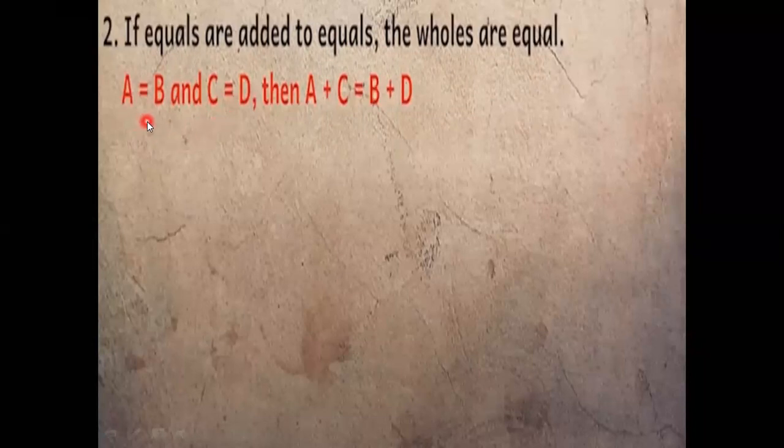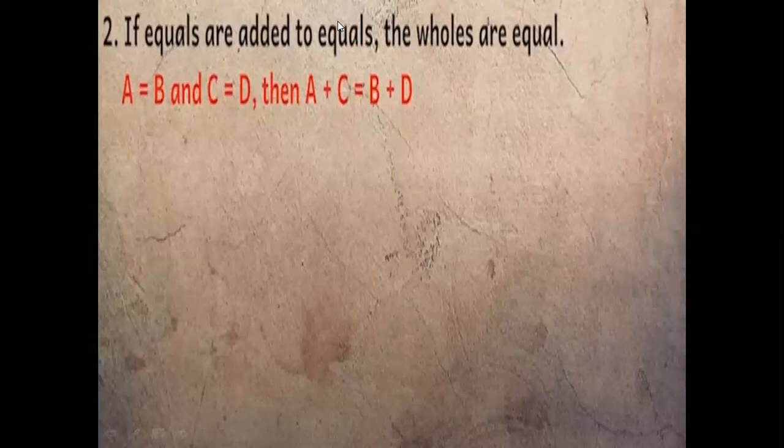It says if these equals are added to equals, then the wholes will be equal. That is, if A is added to C, the answer will be equal to B plus D. So A plus C will be equal to B plus D.